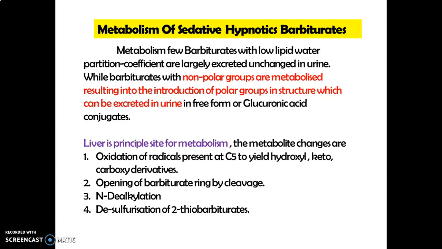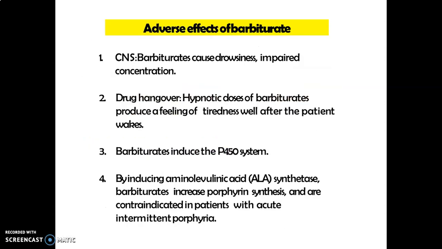The metabolic changes take place as follows. The oxidation of the radicals present at carbon 5 will lead to hydroxyl, keto, and carboxy derivatives. Sometimes there is opening of the barbiturate ring by cleavage. The N-substituted barbiturates undergo N-dealkylation, while the thiobarbiturates undergo desulfuration.